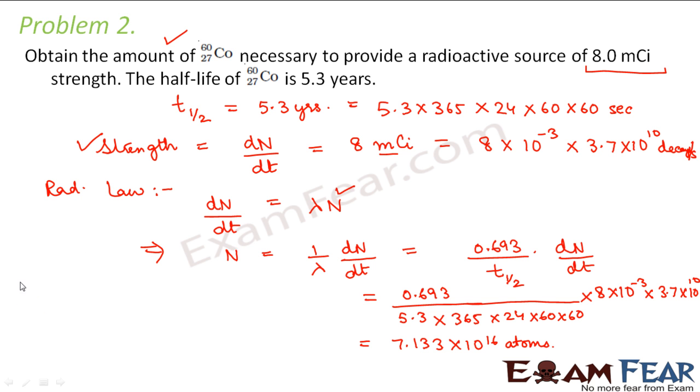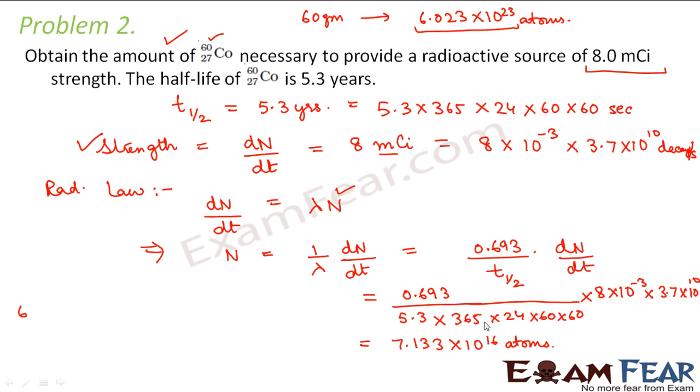Now for cobalt, how many atoms are present in 60 grams of cobalt? Because the mass number is 60, you have 60 grams of cobalt, and 60 grams of cobalt consist of 6.023 into 10 to the power 23 atoms. This is the Avogadro's number, that is the number of atoms present in 1 mole of cobalt. You would have studied all these concepts in your chemistry. So 60 grams of cobalt consists of 6.023 into 10 to the power 23 atoms.